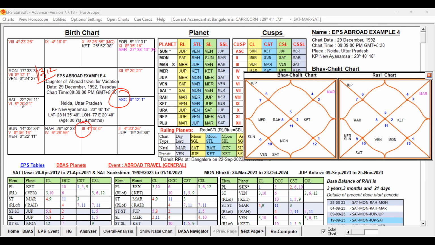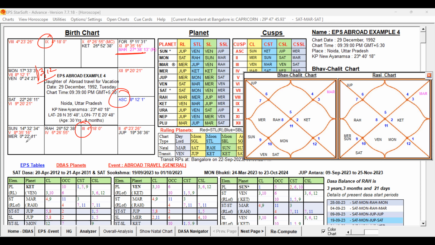Now, who is the ninth lord? Ninth lord planet is Mars. Is the ninth lord aspecting or conjunct this Venus and Moon directly? No, that ninth lord Mars is posted in the 11th house in the sign of Mercury.